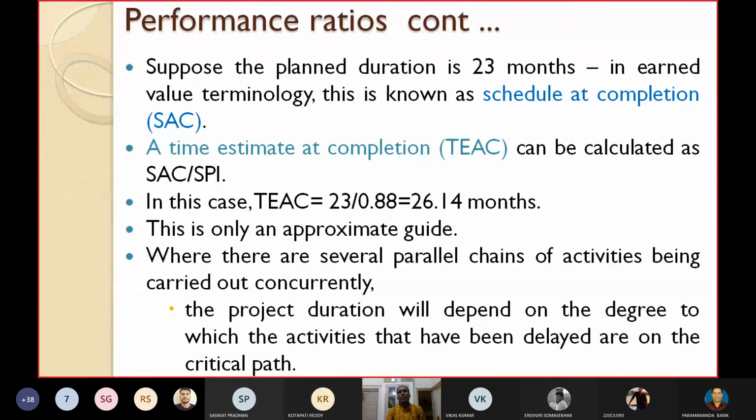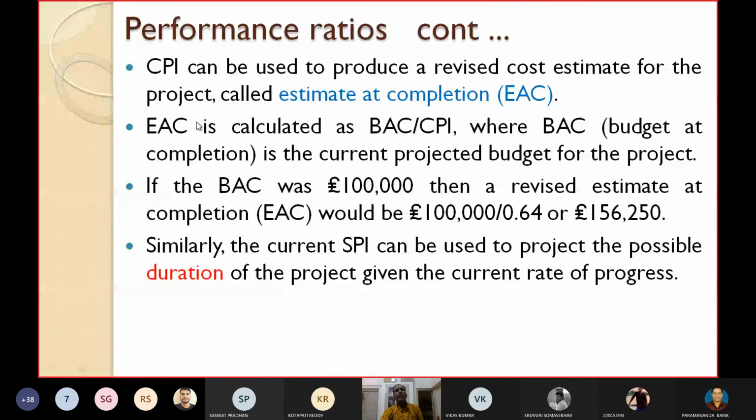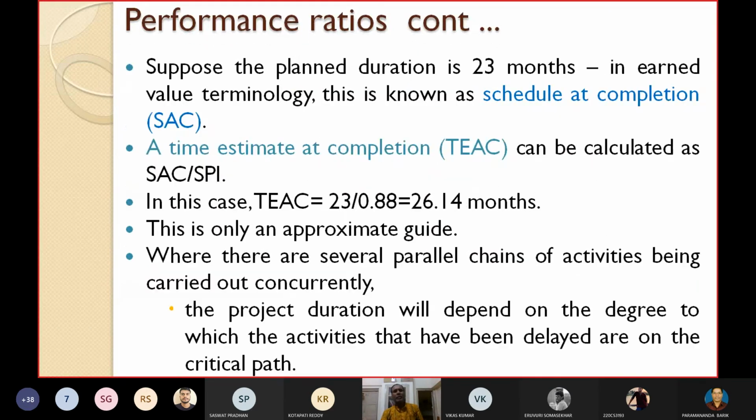In earned value terminology, this factor is known as schedule at completion or SAC. Just like BAC, which stands for budget at completion, similarly if the planned duration is 23 months, in earned value terminology this concept is known as schedule at completion or SAC.